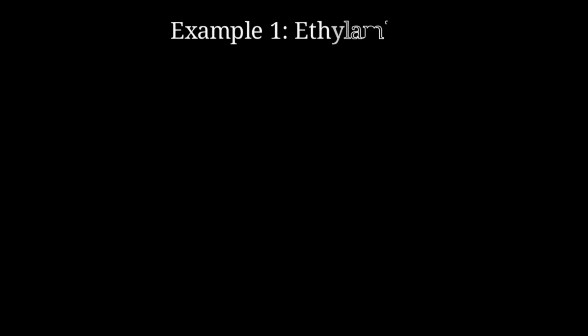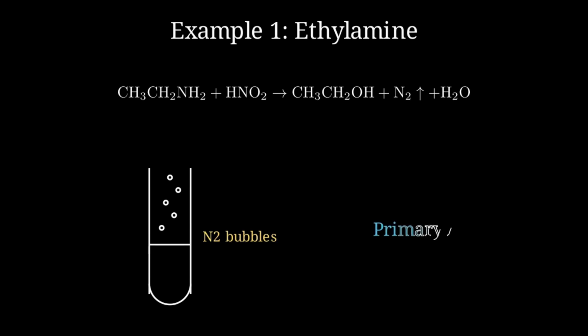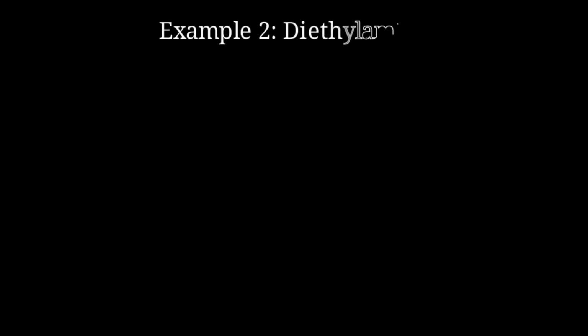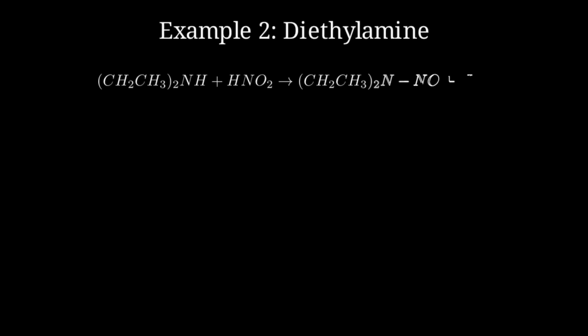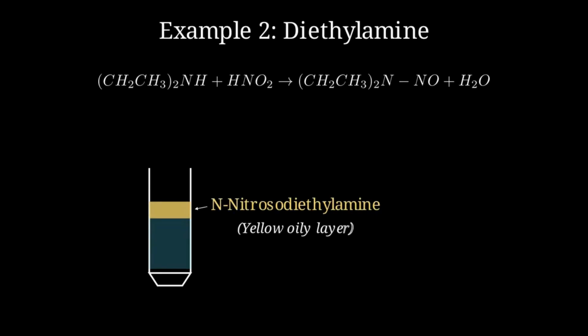Consider ethylamine, a primary aliphatic amine. Upon adding nitrous acid, you would observe immediate bubbling as nitrogen gas escapes, and ethanol is formed as the major organic product in the solution. Now look at diethylamine, a secondary amine. Instead of bubbles, the reaction produces N-nitrosodiethylamine. This substance separates from the water as a characteristic yellow oil, indicating the presence of the secondary amino group.